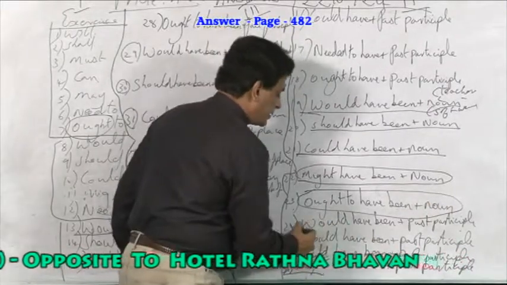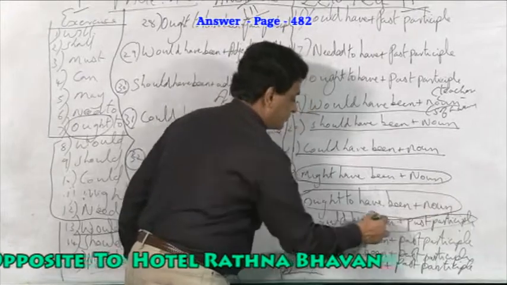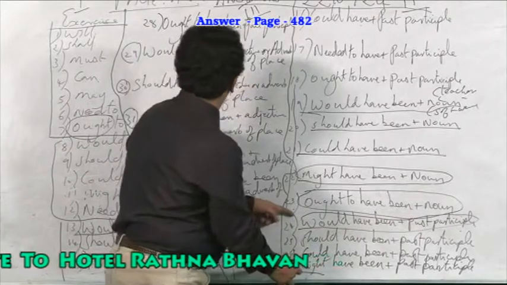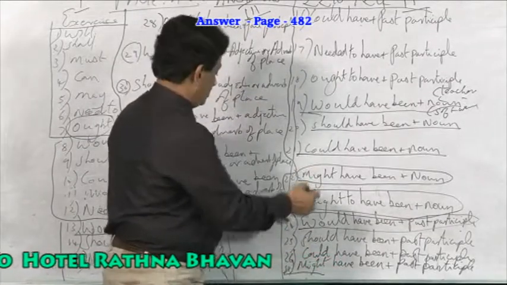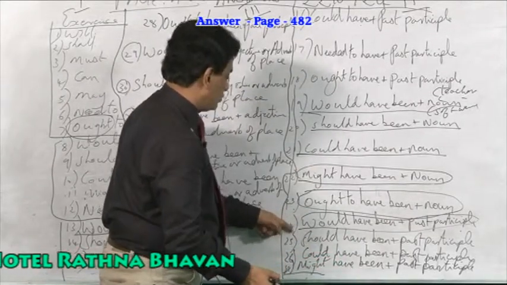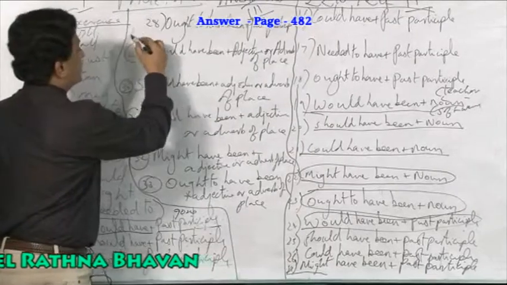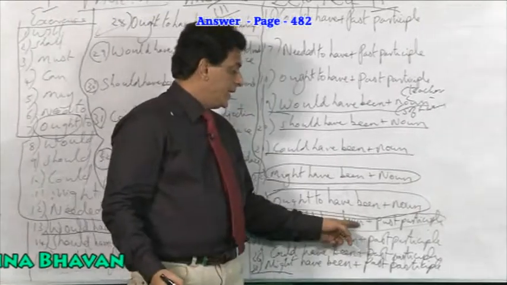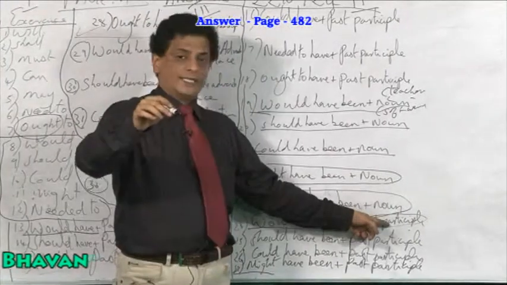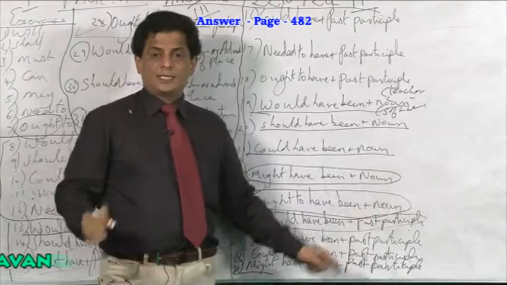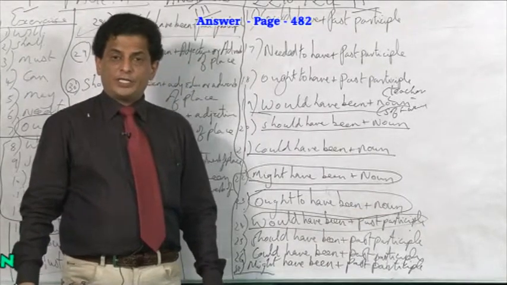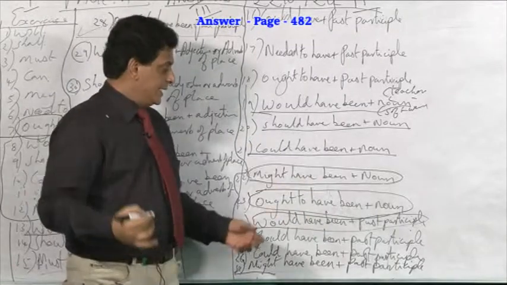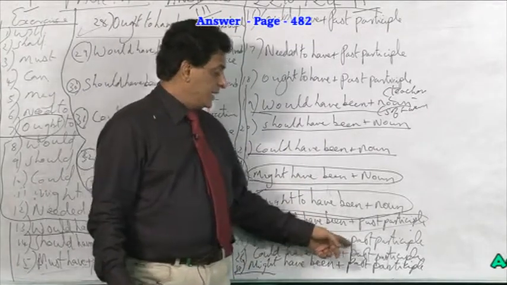So, would have been plus past participle. Where do you use this? From 24 to 28. I would have been appointed as a, or I would have been selected, I would have been elected as a MLA. I should have been.